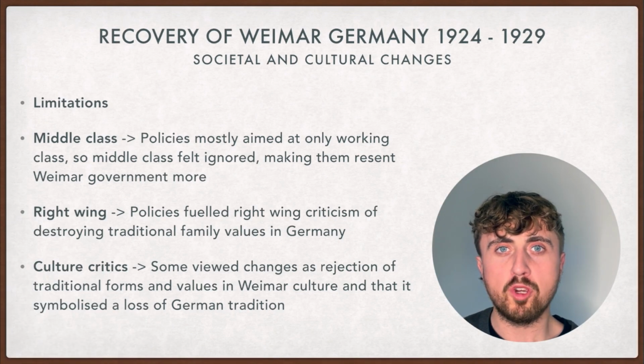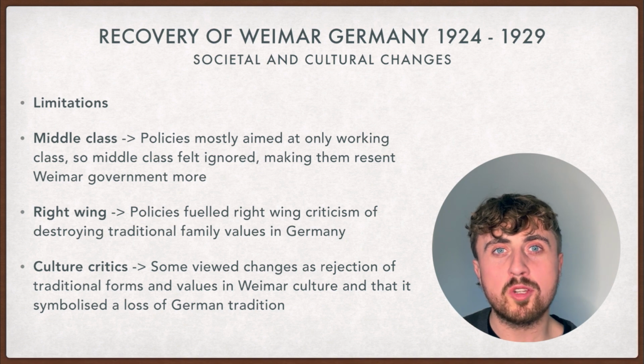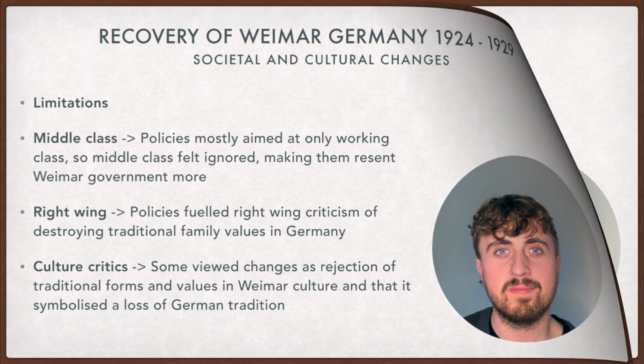There were some groups who weren't so happy in this period, one of which is the middle class. They felt ignored as policies were mostly aimed at the working class. This did cause some resentment. Another unhappy group were the right wing. They believed the societal and cultural relaxation in Weimar Germany was destroying traditional family values, while others thought traditional culture in Germany was being lost with these new movements.